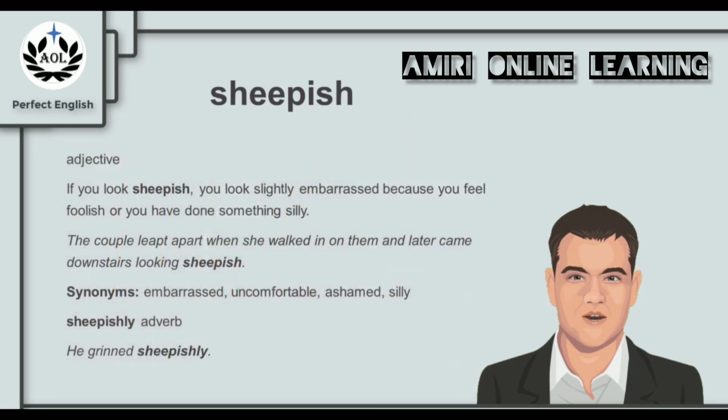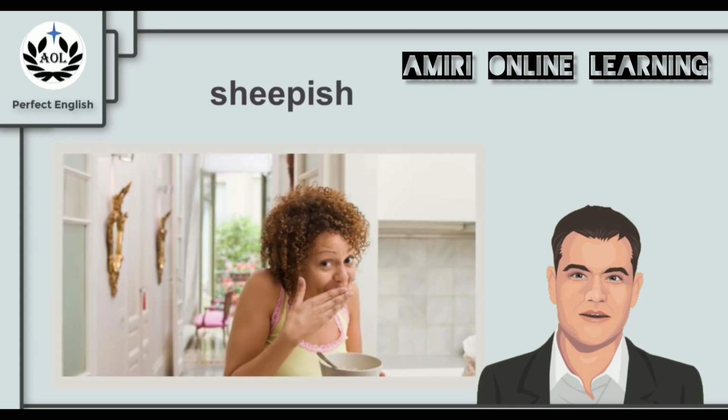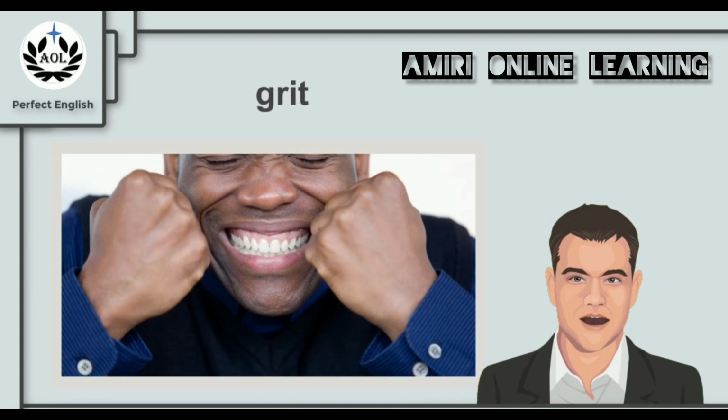Let's find out. Now, sheepish is an adjective. If you look sheepish, you look slightly embarrassed because you feel foolish or you have done something silly. For example, the couple leapt apart when she walked in on them and later came downstairs looking sheepish. So they did this because it was slightly embarrassing. And synonyms for sheepish are the words embarrassed, uncomfortable, ashamed, or silly. We can use sheepishly as an adverb. For example, he grinned sheepishly. So the next time you remember this picture of this lady covering her mouth and laughing, remember the word sheepish and what it means.